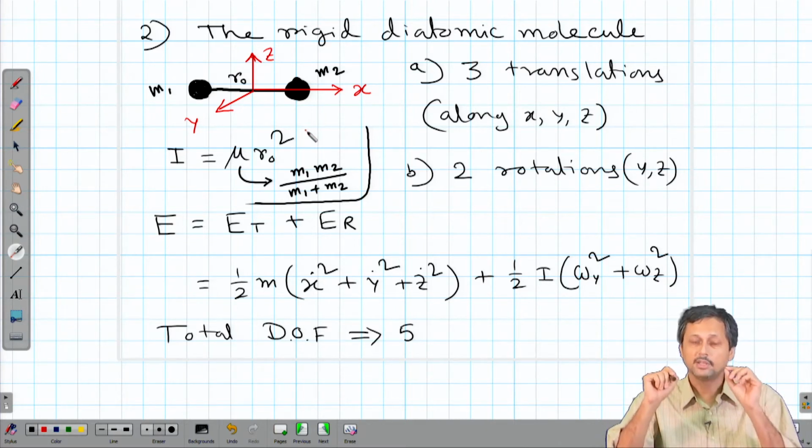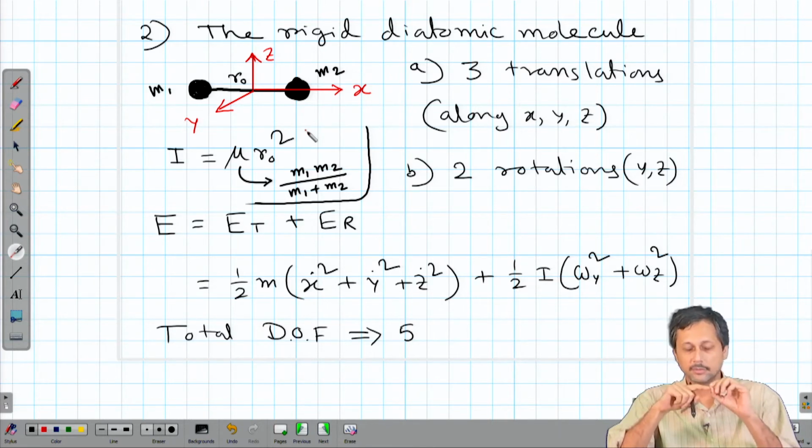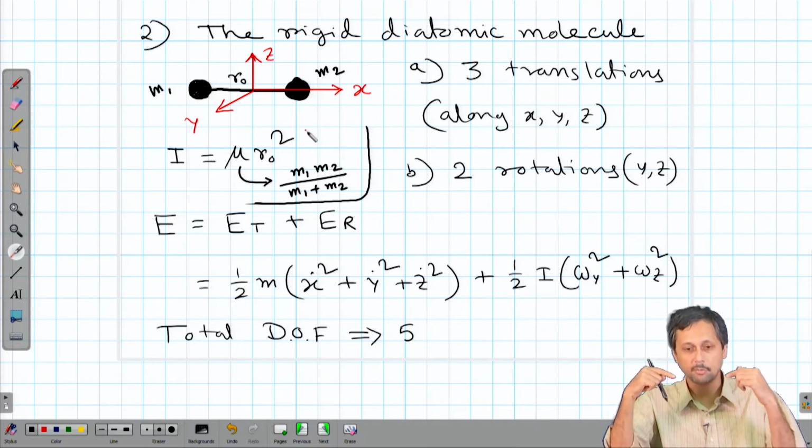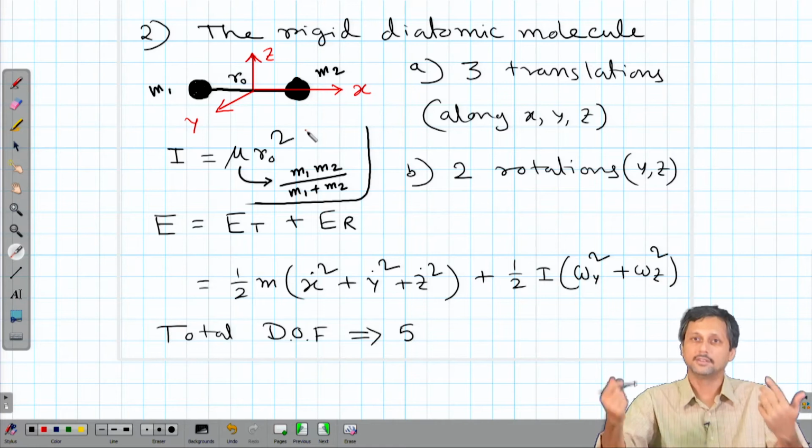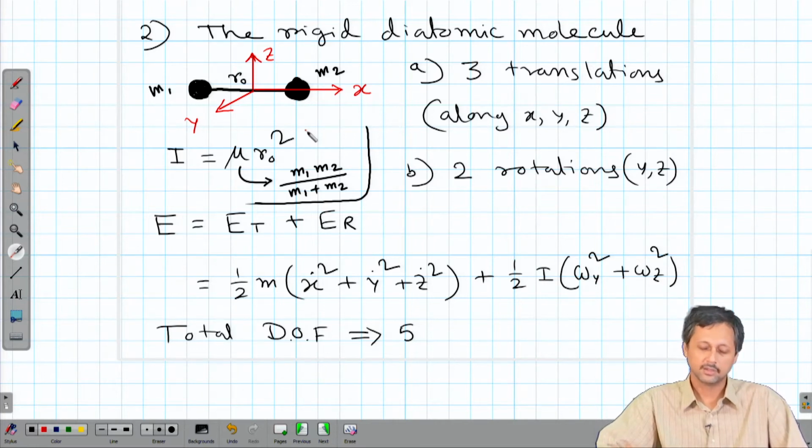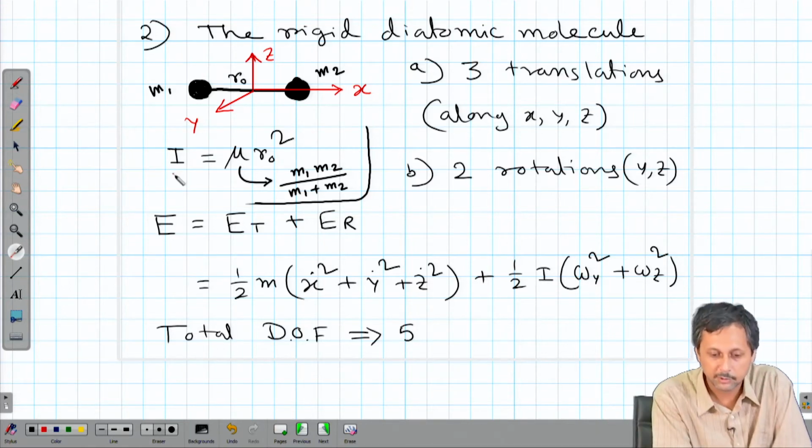Because it is a molecule, we consider that the masses are point masses, so the rotation about its own axis is not considered, because the moment of inertia will be negligibly small about its own axis. The expression for moment of inertia, whatever I have written here, is for rotation around an axis perpendicular to the molecular axis, so that means y or z.